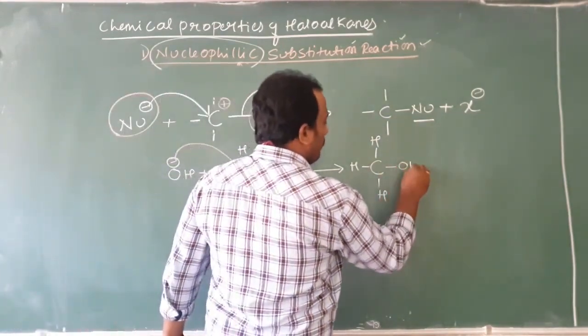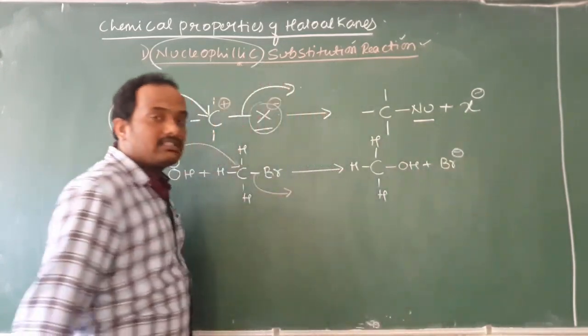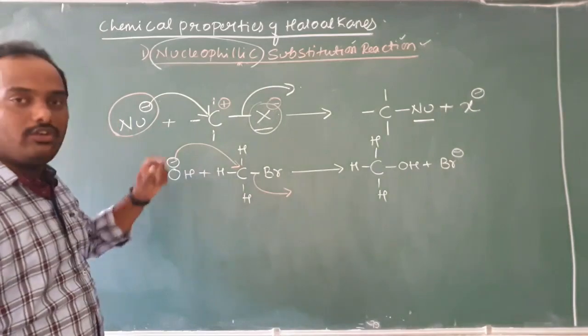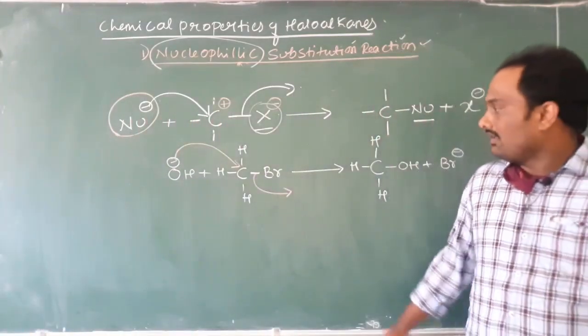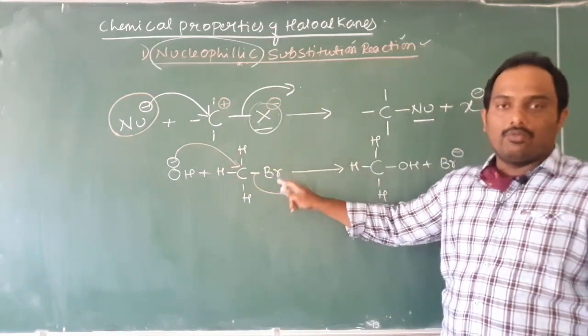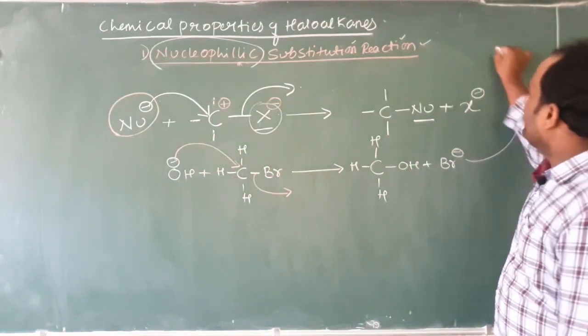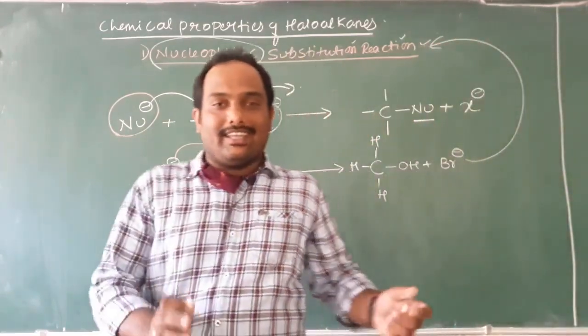Therefore, I write OH plus Br has to be eliminated with a minus charge. Is it not a nucleophilic substitution reaction, students? Am I right or not? Now, you see, the nucleophile has successfully substituted the bromine atom, and this reaction is the type of nucleophilic substitution reaction.